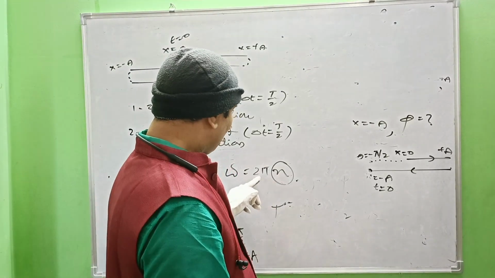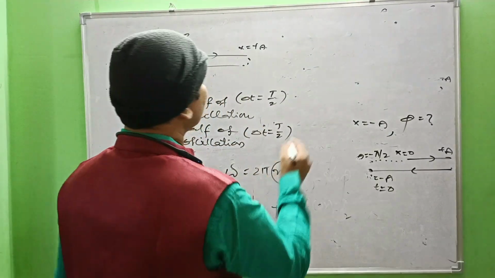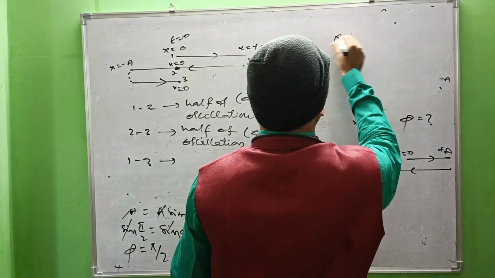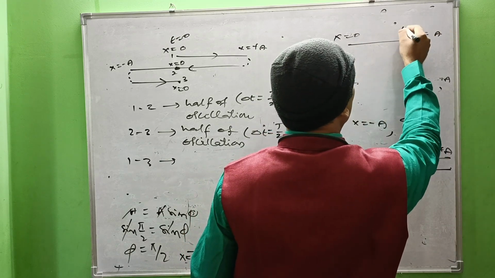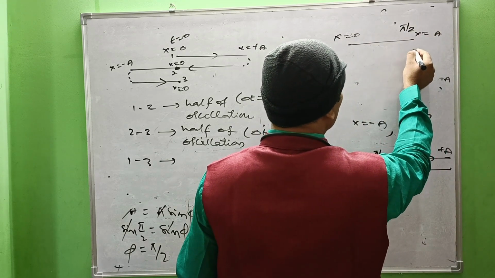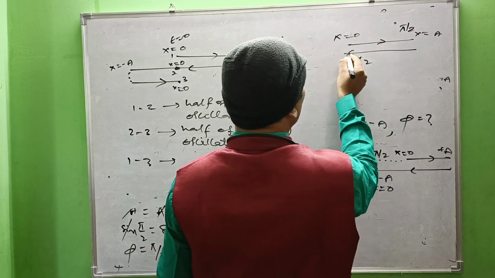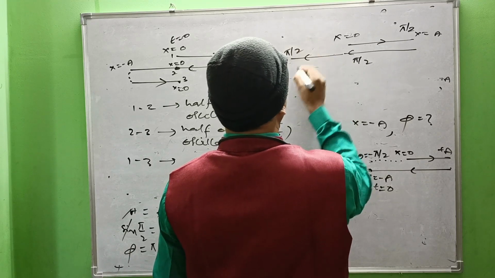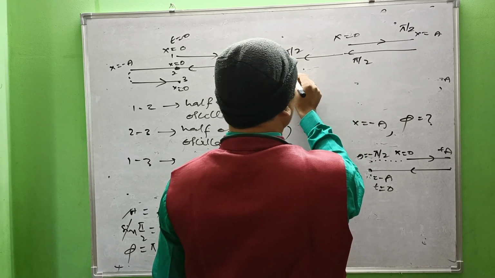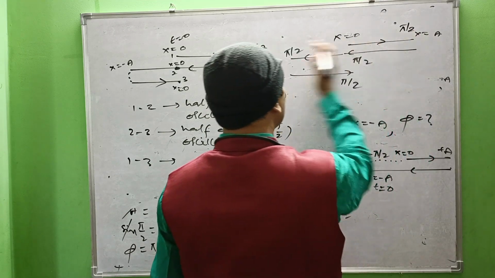Why it is to be multiplied here? For one complete oscillation, it acquires a phase angle of 2 pi. See, from x equal to 0 to the right extreme position, pi by 2. From the right extreme position to the mean position, one more pi by 2. From the mean position to the left extreme position, it acquires one more pi by 2. From the left extreme position to the mean position, it acquires one more pi by 2. So pi by 2 plus pi by 2 plus pi by 2 plus pi by 2.